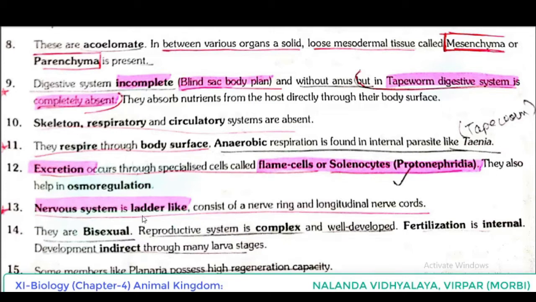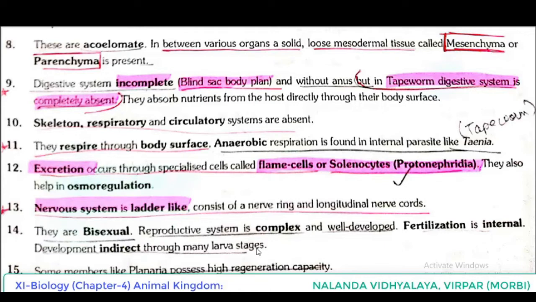Nervous system is ladder-like, consists of nerve ring and longitudinal nerve cords. They are bisexual. Reproductive system is complex and well developed. Fertilization is internal. Development is indirect through many larval stages.